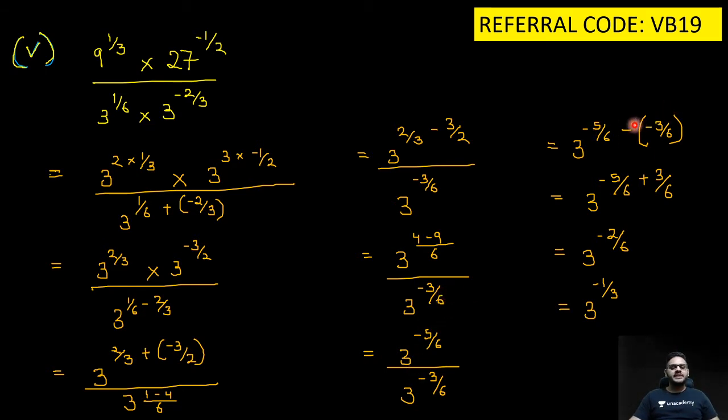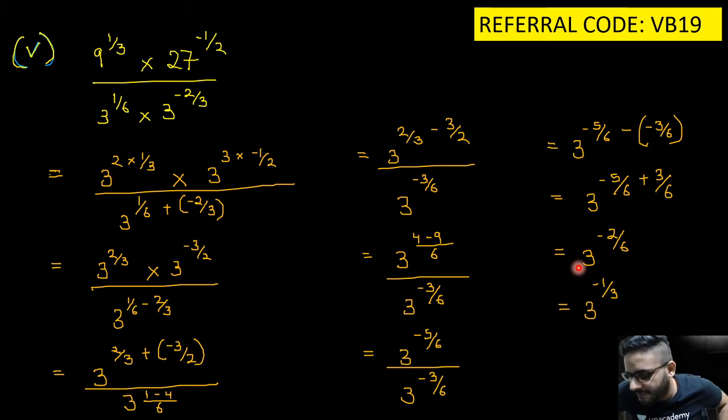What we do is, when there is a division, we subtract the powers. So we have subtracted here. So we get minus 2 by 6. Since the denominators are same, you need not take the LCM. So the final answer which you get is 3 raised to the power minus 1 by 3. I hope everyone is pretty clear till here.